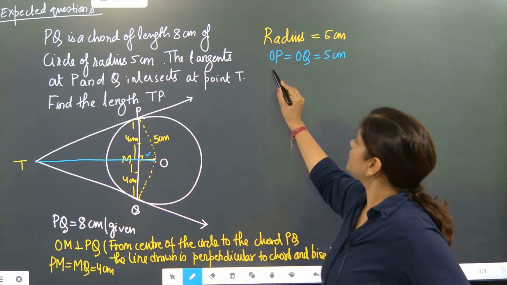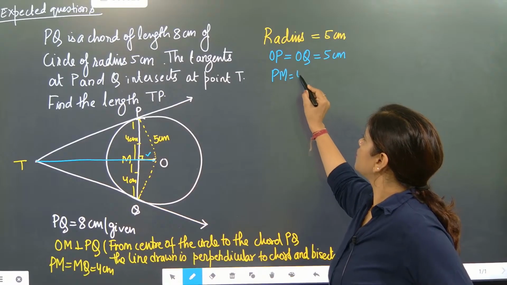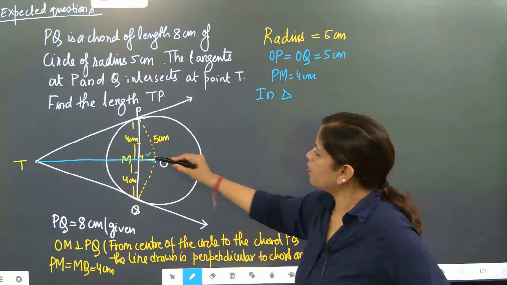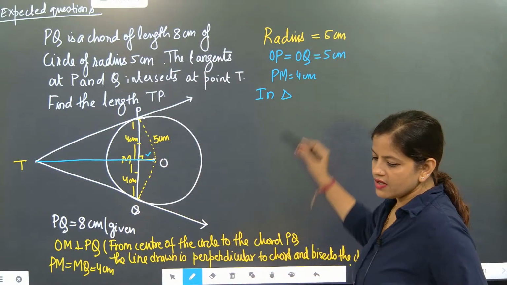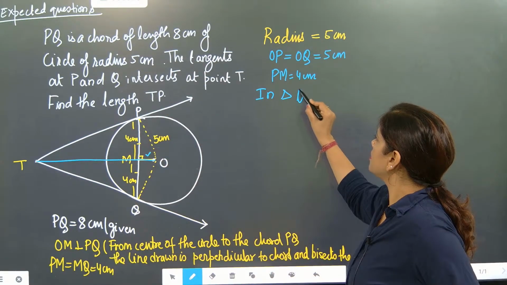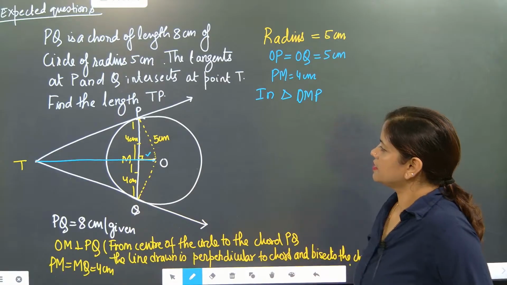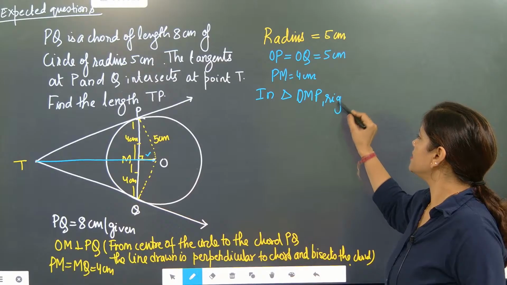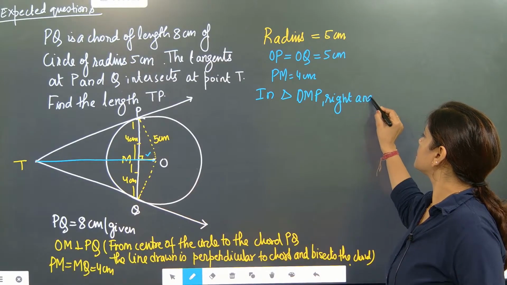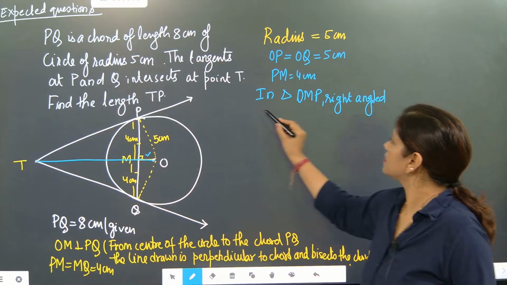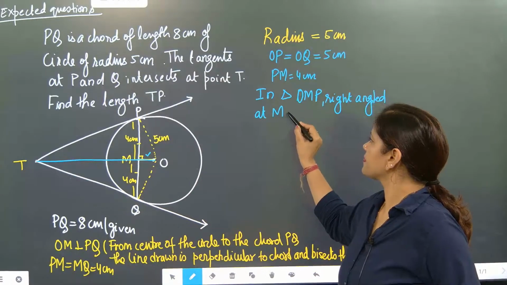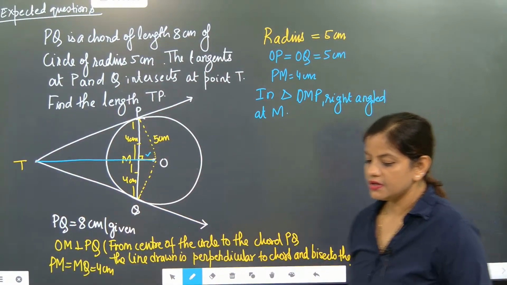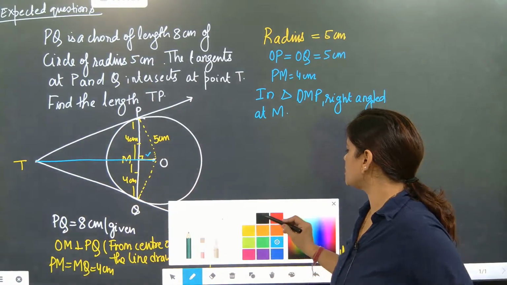Now PM is equal to 4 centimeter. In triangle OMP, this triangle we will take. In triangle OMP, right angled at M, we are going to use Pythagoras theorem.